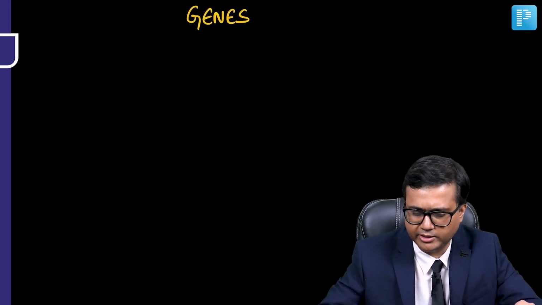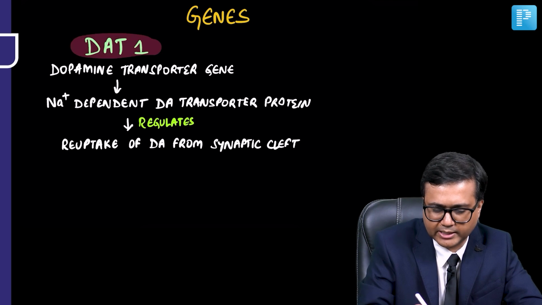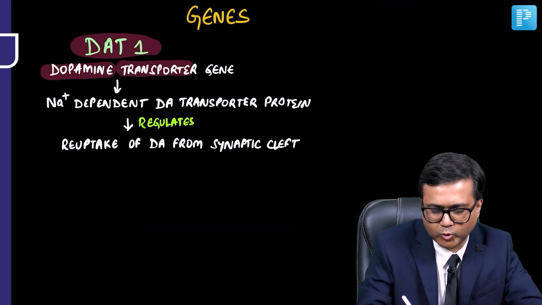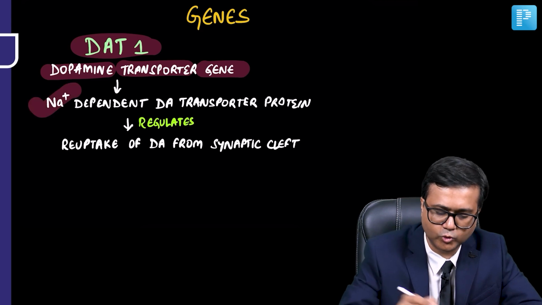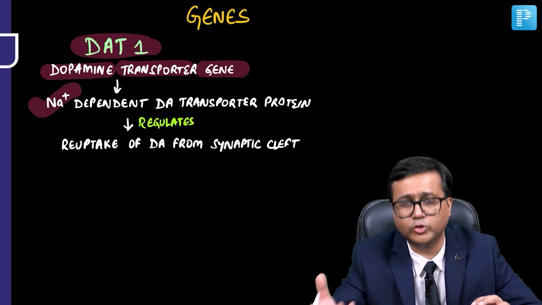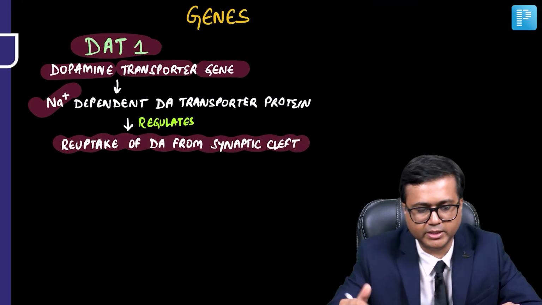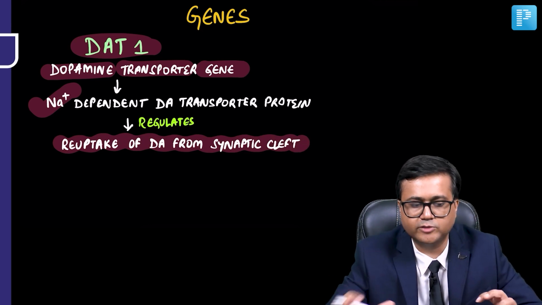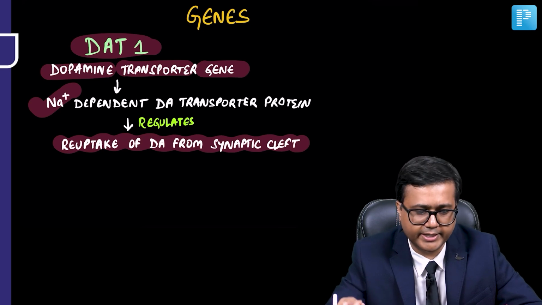Let's talk about some of the important genes which are currently being identified. First gene let's talk about is the DAT1 gene, that is dopamine transporter gene. Now it is seen that this gene codes for sodium dependent dopamine transporter protein, which regulates reuptake of dopamine from the synaptic cleft. And it has been seen that this gene is involved in ADHD.